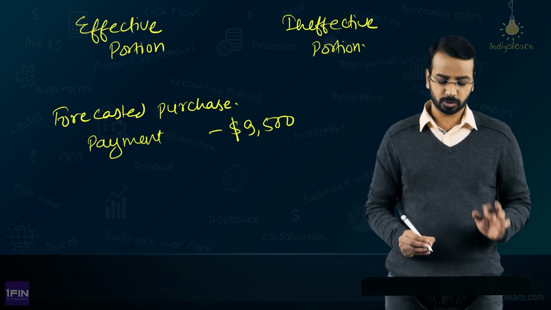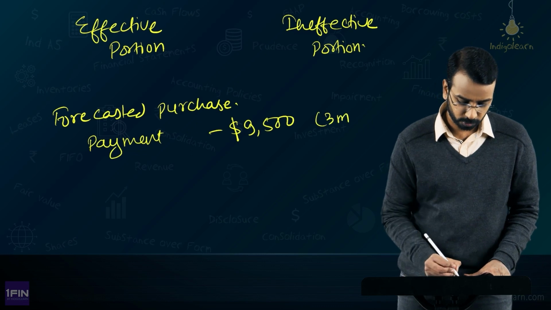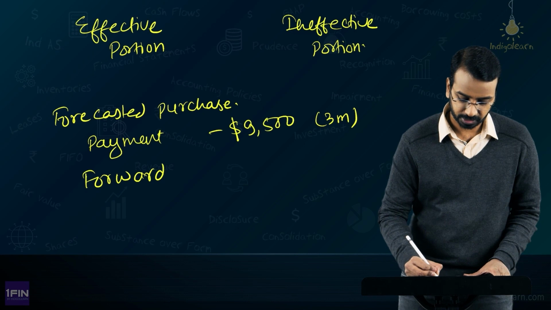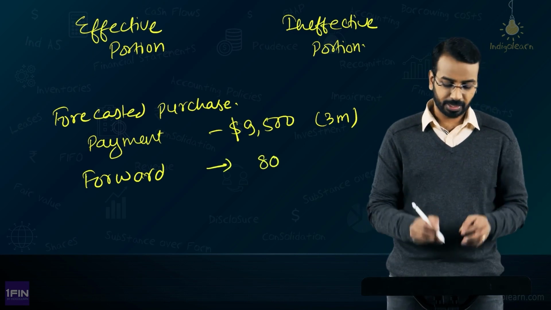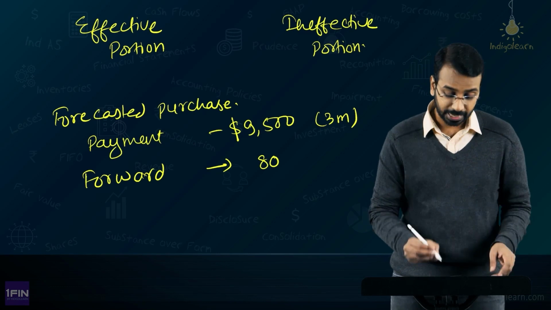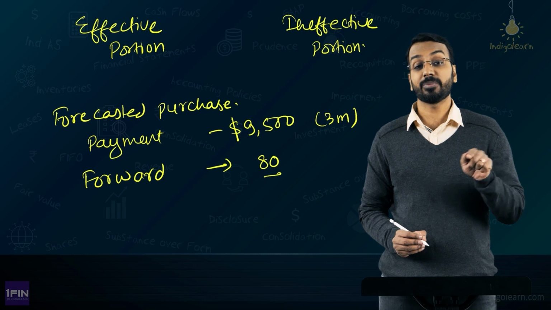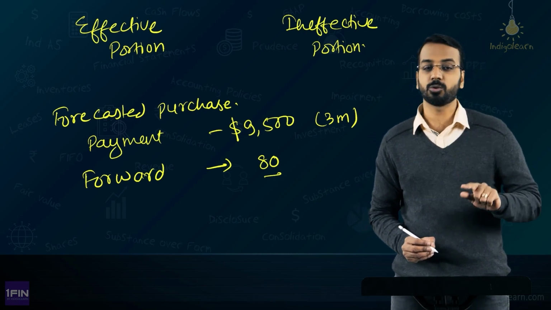And today the forward rate is, let us say, 80. So you have entered into this transaction. 9,500 is the forecasted purchase and the forward rate is 80. Now you know that the dollar rate may vary, and that is why you want to hedge this transaction and you want to use the future route.